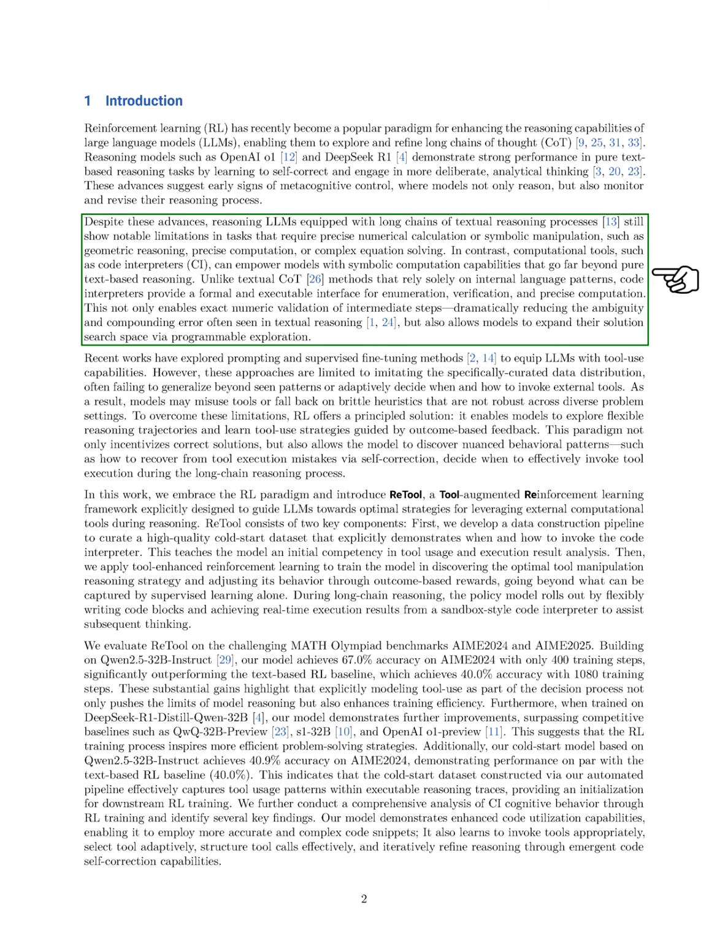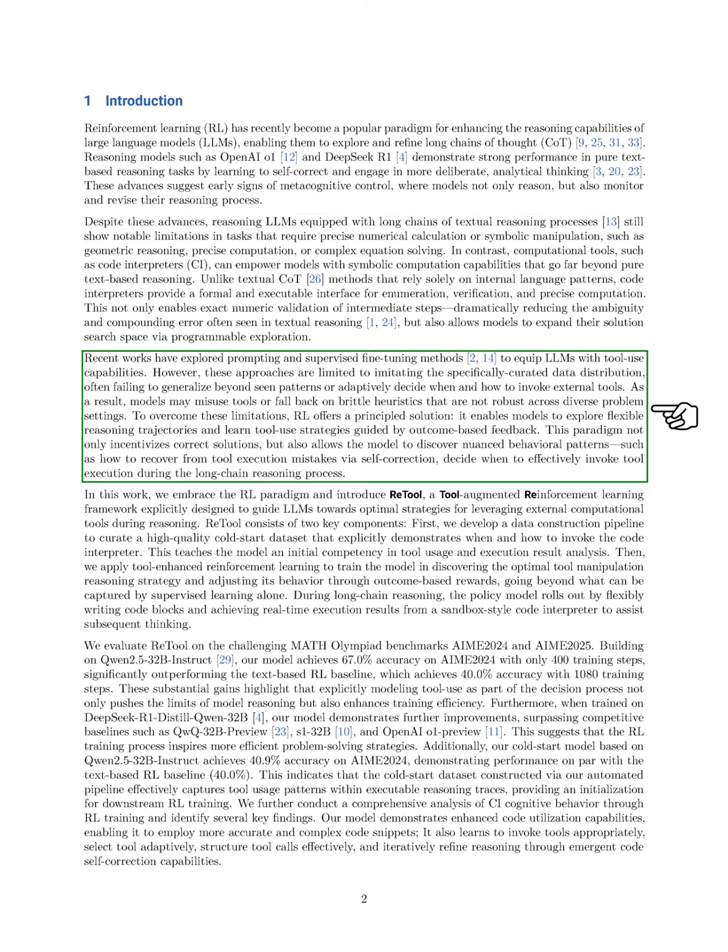However, LLMs still struggle with tasks that require precise numerical calculations or symbolic manipulation, such as geometric reasoning or solving complex equations. In contrast, computational tools like code interpreters (CIs) provide capabilities for symbolic computation that exceed what text-based reasoning can achieve. Unlike traditional reasoning methods that depend on language patterns, CIs offer a formal way to perform calculations, verify results, and reduce errors.